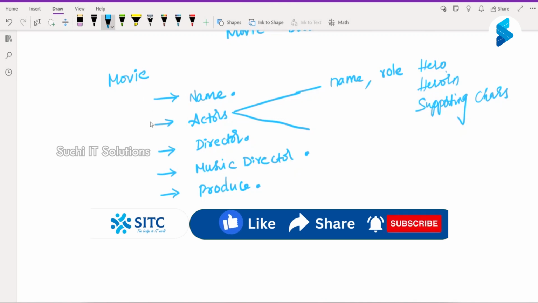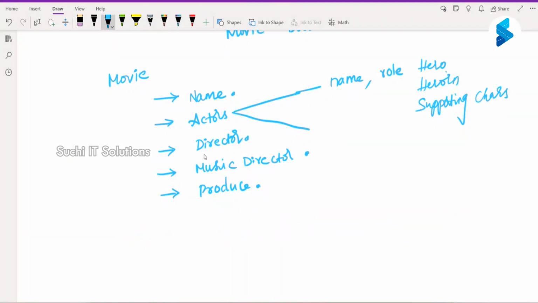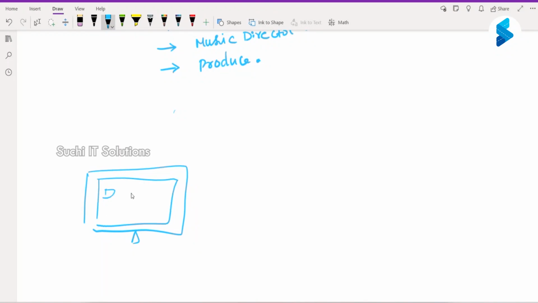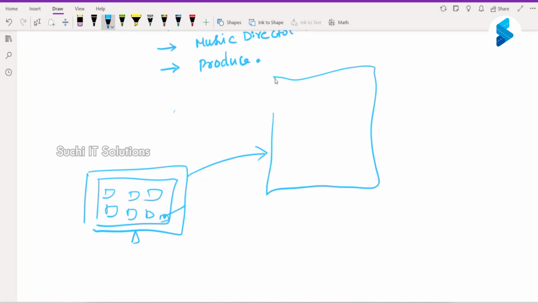So if I'm creating a movie, I have to take all of these as input from the browser: give me the movie name, give me the actors, give me the director name, the music director name, the producer name. From the browser, you have to accept this much data. So you will have a browser, and then you have your input as forms and you are taking all the data, and you have one submit button that submits the data. Once it is submitted, it comes to your web application.